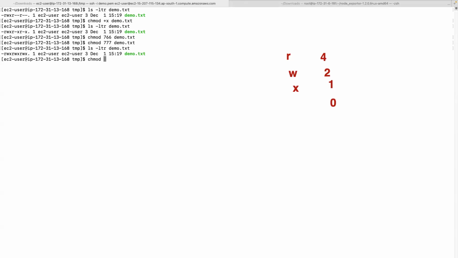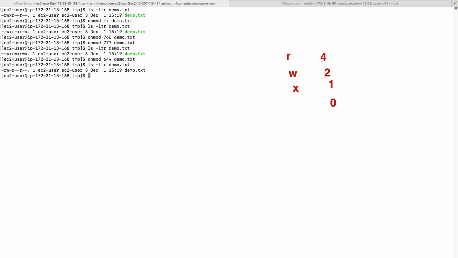Okay, let me change it. For the first one, let's say I want only read and write, which is 6. For the second one, let's say only read, 4. The third also only read, like how the file was in the beginning. So 644. Is that making sense?